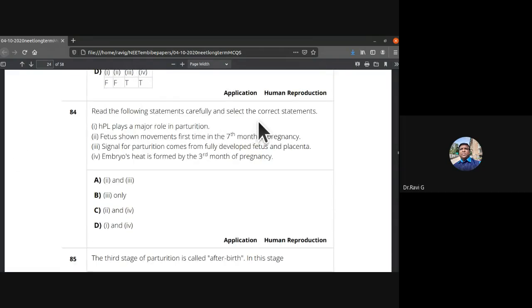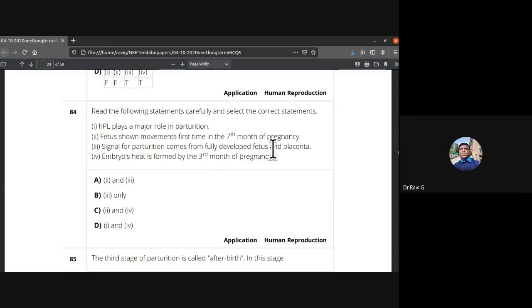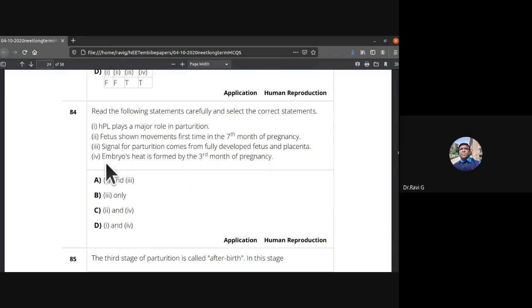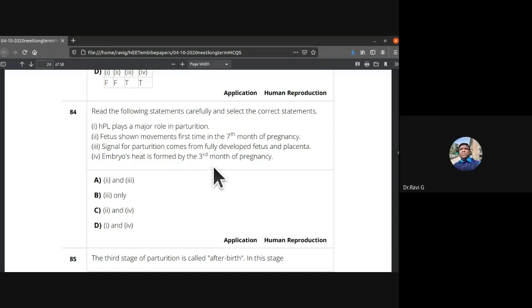84th, read the following statements carefully and select the correct statements. hPL plays a major role in parturition. Fetus shows movement first time in the 7th month of pregnancy. Signal for parturition comes from fully developed fetus and placenta. Embryo's heart is formed by the 3rd month of pregnancy.